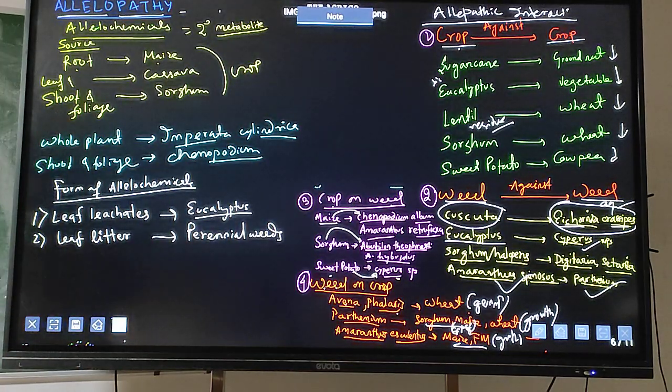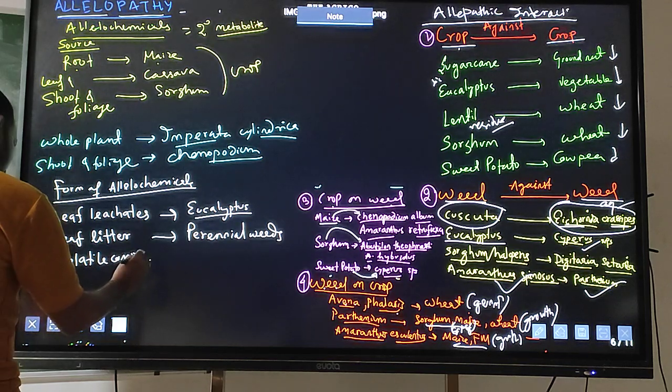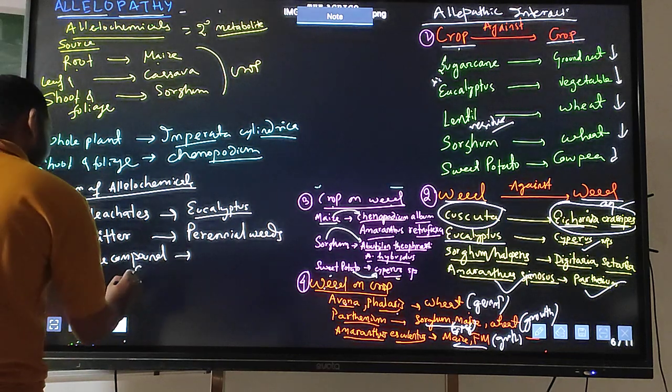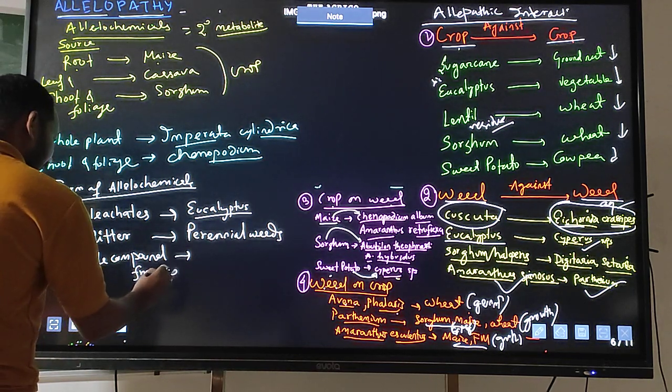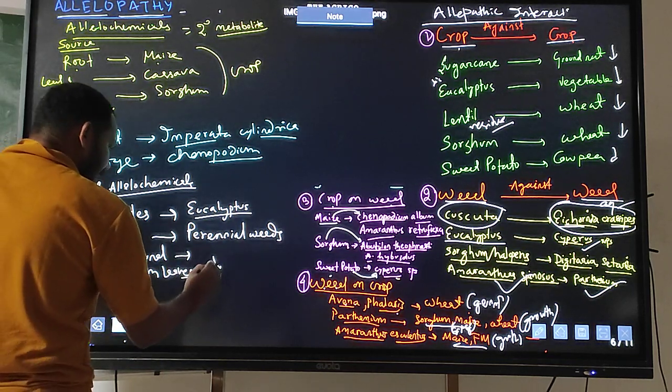Again, if I say volatile compounds, whether the allelochemical is a volatile compound, these volatile compounds are released from the leaves. These volatile compounds will be released from the leaves of Amaranthus palmeri.